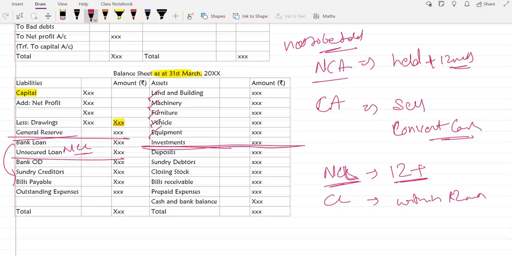But in the 11th class and even in the 12th class, you don't get that type of questions, and even in college first year, you don't get this type of question. Okay, but yes, the knowledge and information will come handy in your future. So bank OD, sundry creditors, bills payable, and outstanding expenses. These are your regular, very common current liabilities that I've taken here, for example. Anything else you want me to explain, Disha?